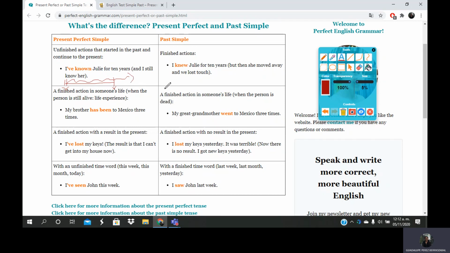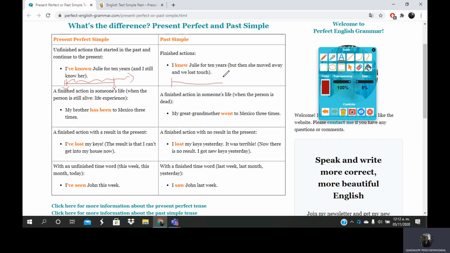Okay? So in the case of past simple, we talk about finished actions. I knew Julie for 10 years, but maybe then she moved away and they lost touch, for example.